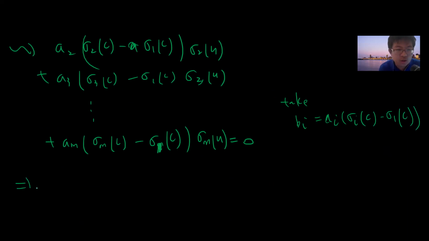So I get another equation: b2 sigma 2, b3 sigma 3, up to bm sigma m is 0.